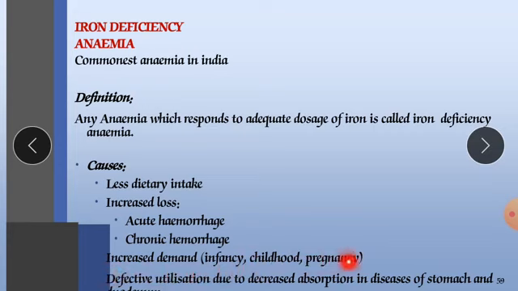Defective utilization is due to decreased absorption in disease of the stomach. When there is disease of the stomach, colon, intestine or liver, in that defective condition blood loss or lack of absorption of iron will occur. If absorption does not occur from the stomach or intestine, it may also lead to iron deficiency anemia.